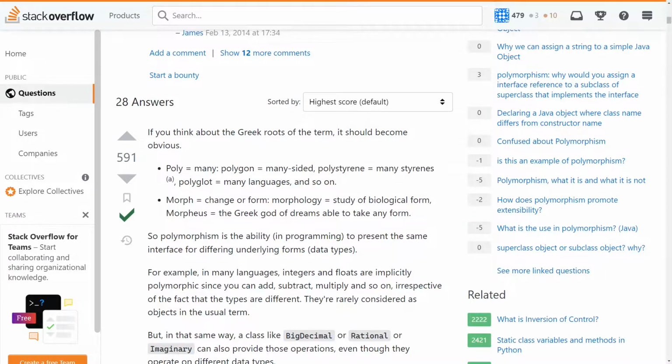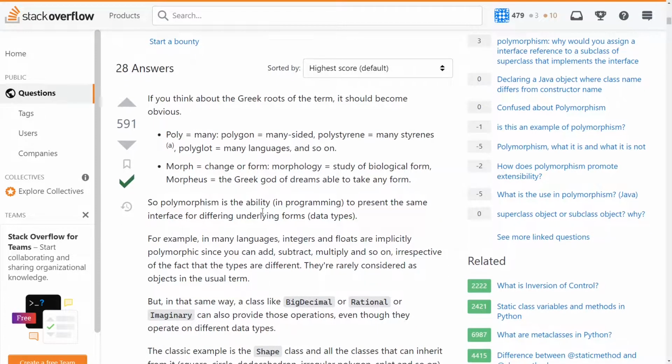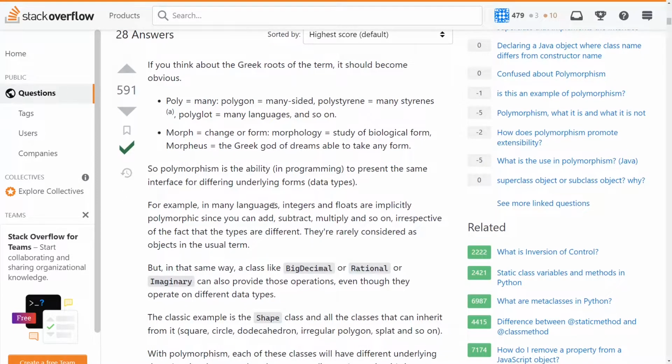In this video, I would like to talk about polymorphism. So right here, I have a Stack Overflow thread about what polymorphism is, just to get the actual definition. Poly means many and morph means form, so many forms. Basically, polymorphism is the ability to present the same interface for differing underlying forms. For example, in many languages, integers and floats are implicitly polymorphic, since you can add, subtract, multiply, and so on.